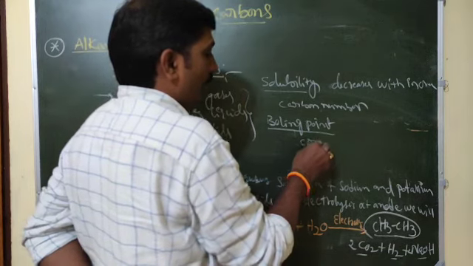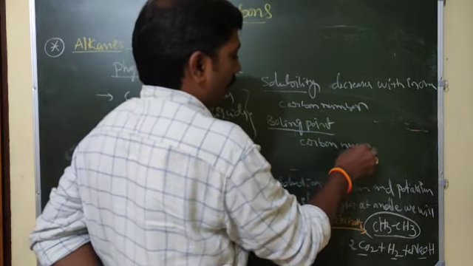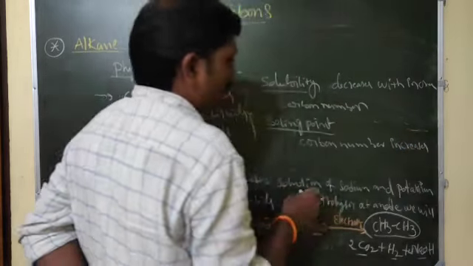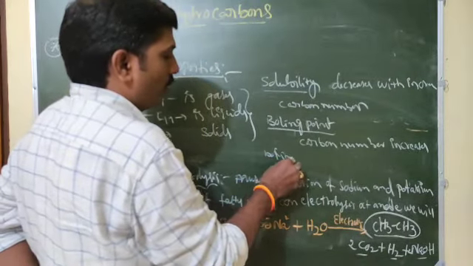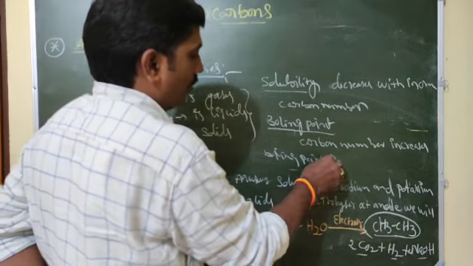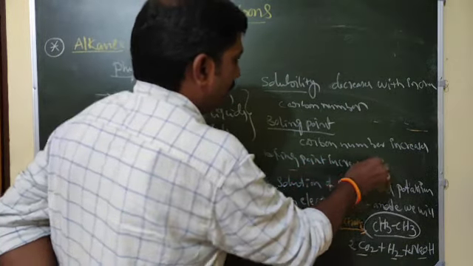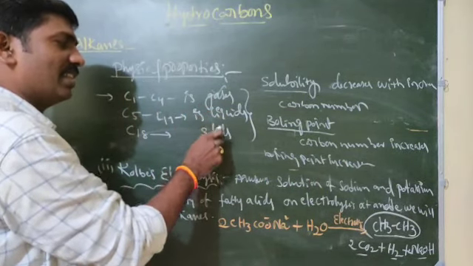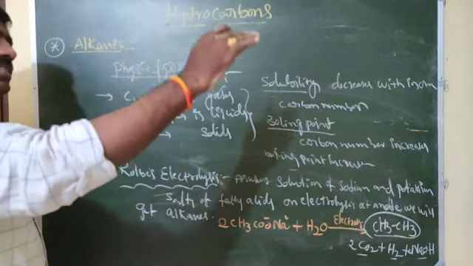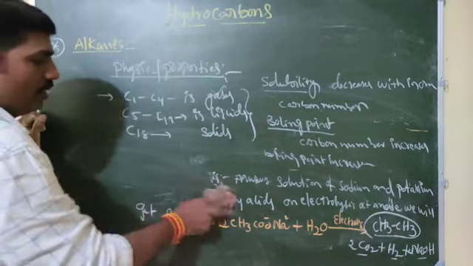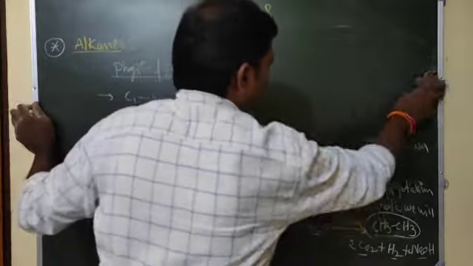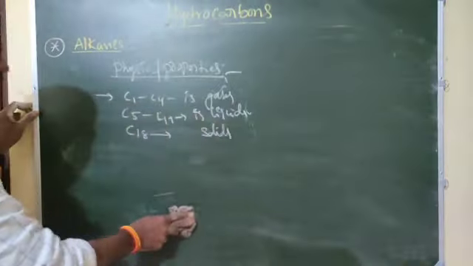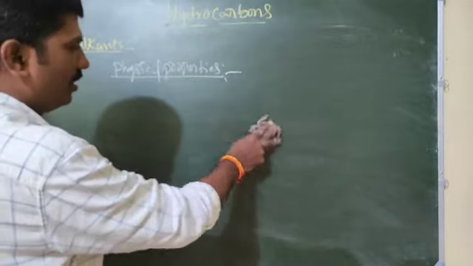As the carbon number increases, the boiling point increases, because gases have lower boiling point than liquids, and liquids lower than solids. So boiling point increases. Boiling points, melting points, and solid, liquid, gas, over.